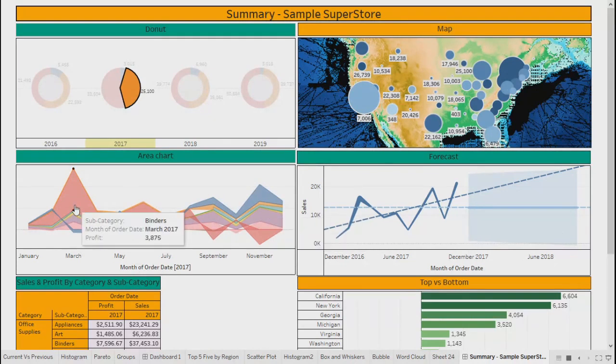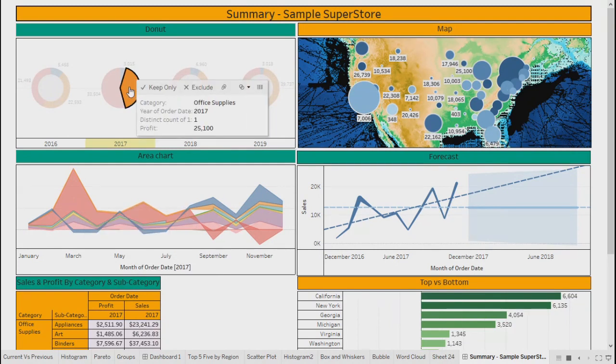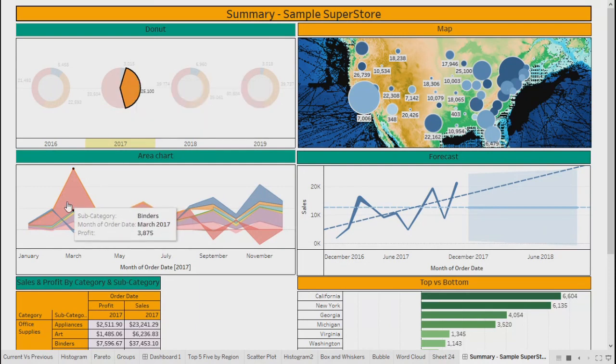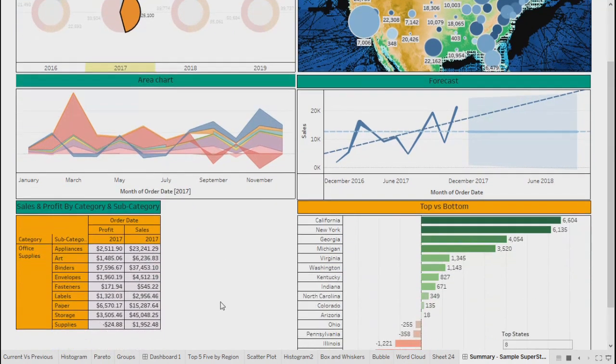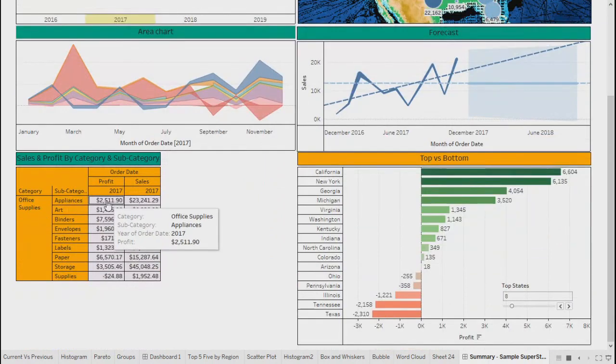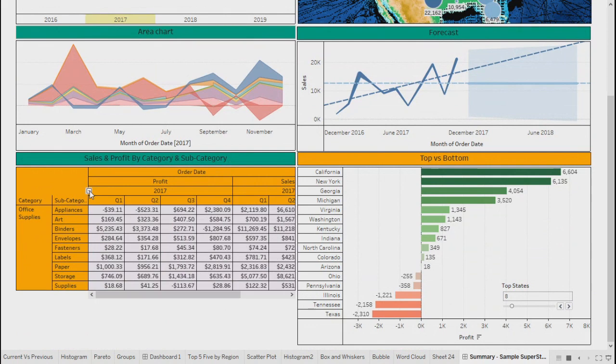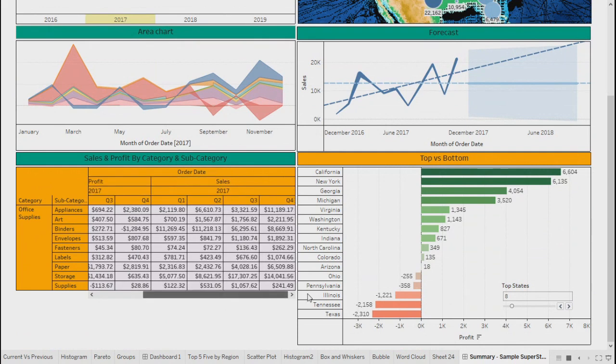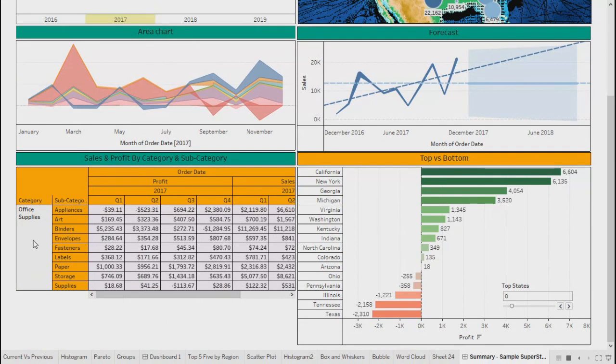Same goes with the area chart. It's all about subcategories under office supplies, right? Office supplies is a category. Under that you have subcategories, so it is related to all subcategories of office supplies and for 2017. If you go here, you will see the detailed information of year 2017 only for sales and profit, for office supplies, again only subcategories related to office supplies.